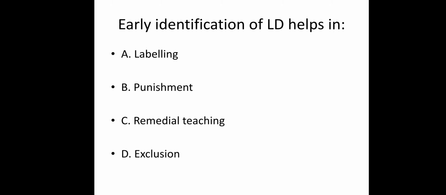Next question. Early identification of LD, in the sense learning disabilities, helps in: labeling, punishment, remedial teaching, exclusion. If you know that the child is having difficulty in learning, what method will we be using? We will be giving them remedial teaching. So option C is the right answer.